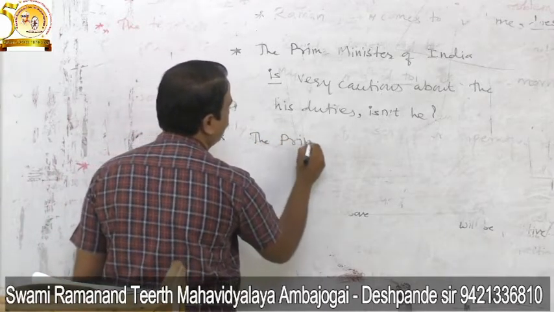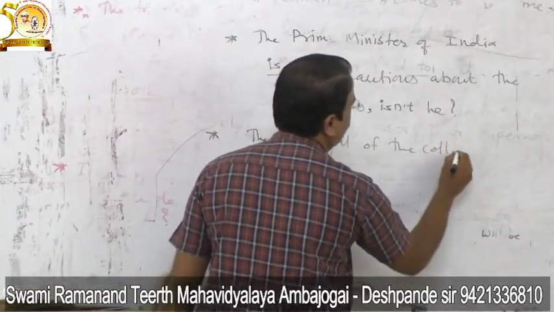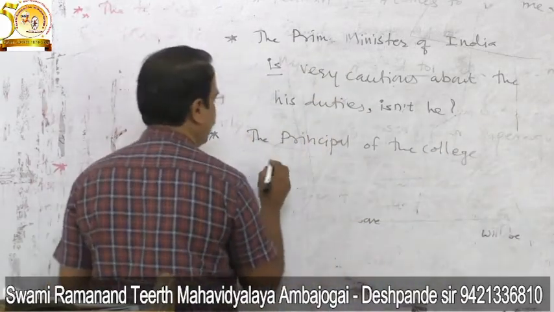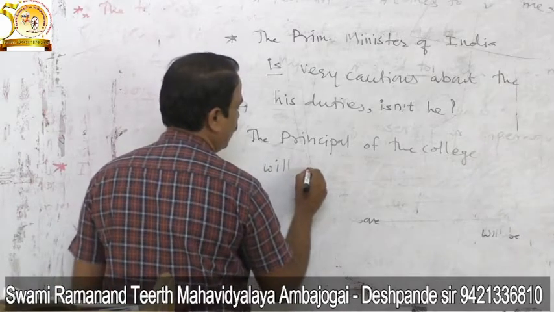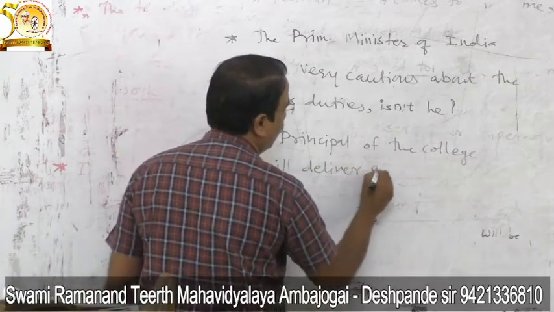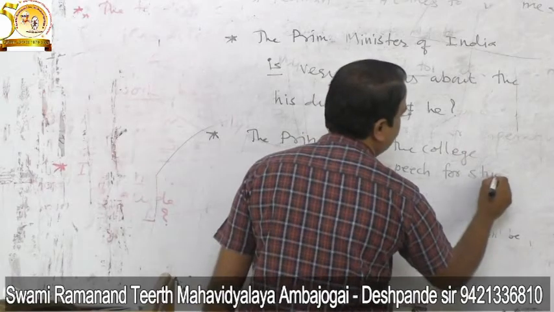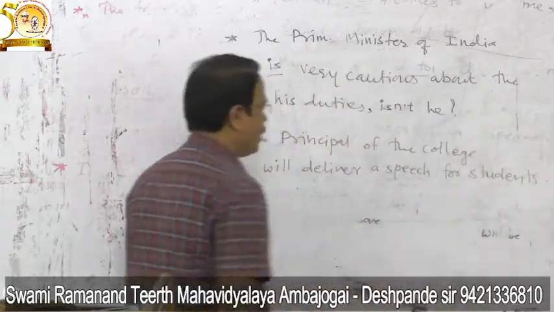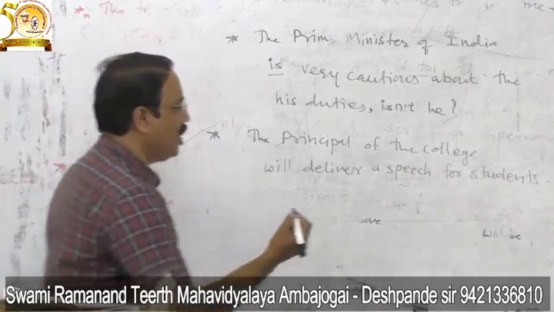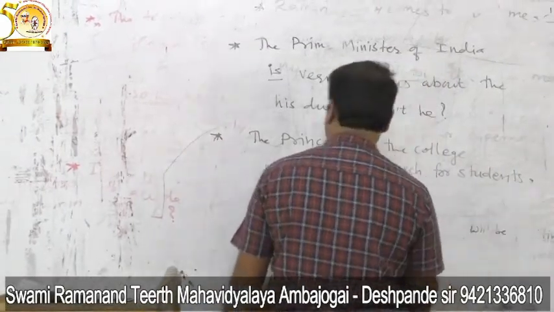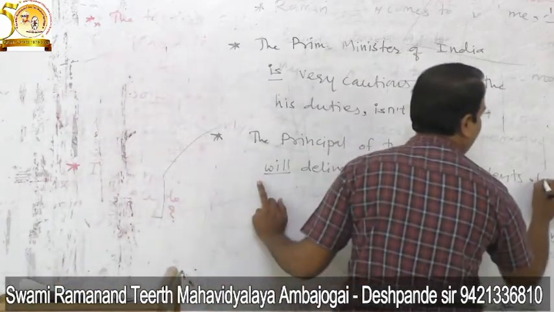The principal of the college will deliver a speech for students. This is a sentence. Again, this sentence is positive, there are no negative words. That's why we have to add a positive question tag. And what is the negative contracted form of will? It is won't. Won't he?